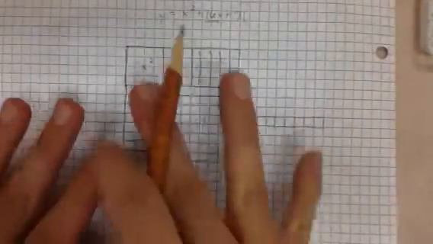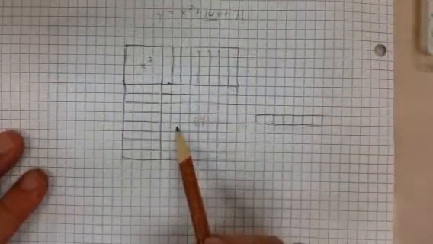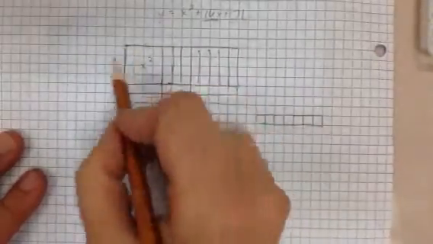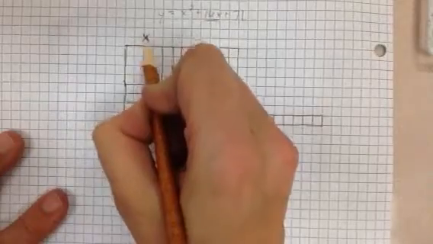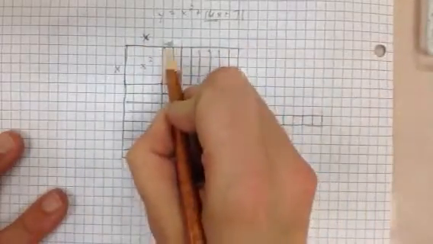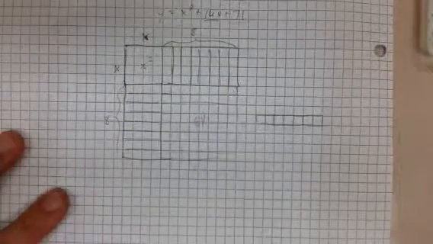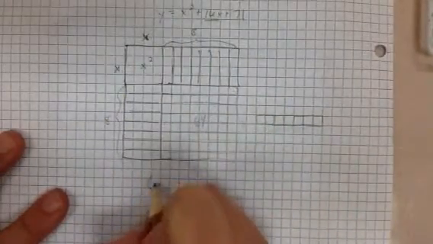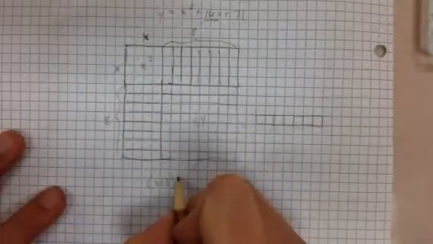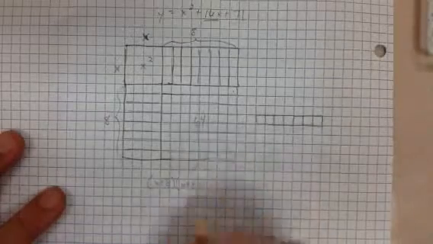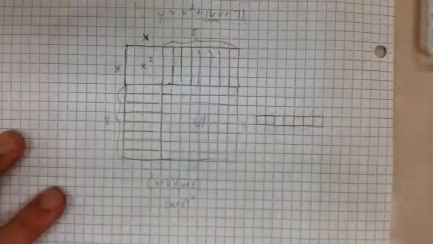So now I can use this to write an algebraic model. I use the algebra to create this geometric model so I can picture it. Now I can use that to write back in algebra terms. This is x long and x long right here. This from here to here is 8 long and 8 long, right? So I just created an x plus 8 by x plus 8 square. That's the same thing as x plus 8 times x plus 8. So I can write that pretty easily as x plus 8 squared, right?